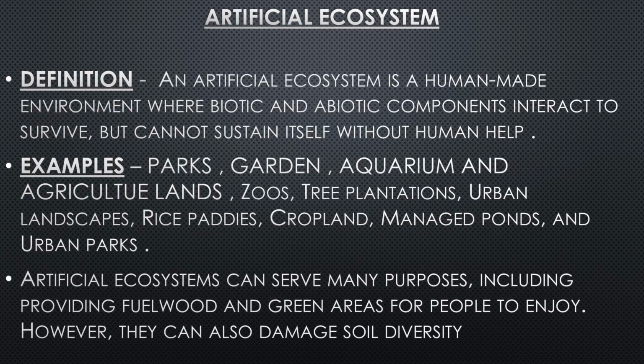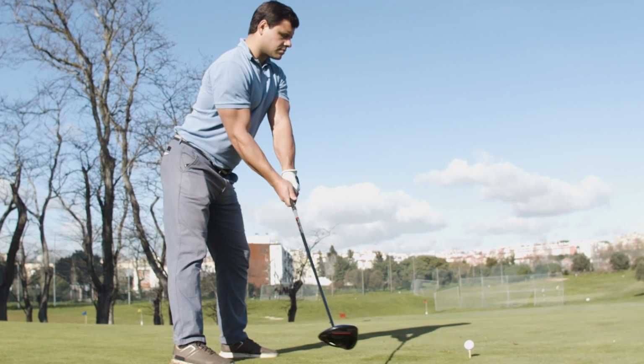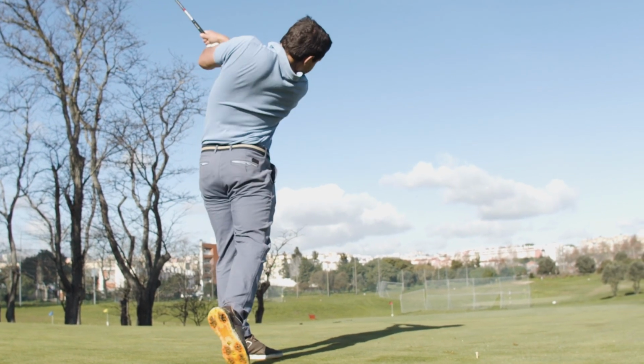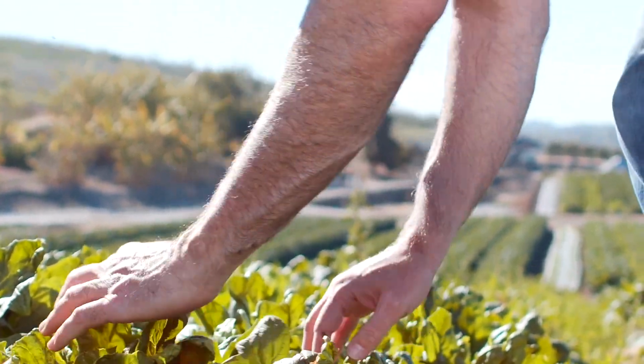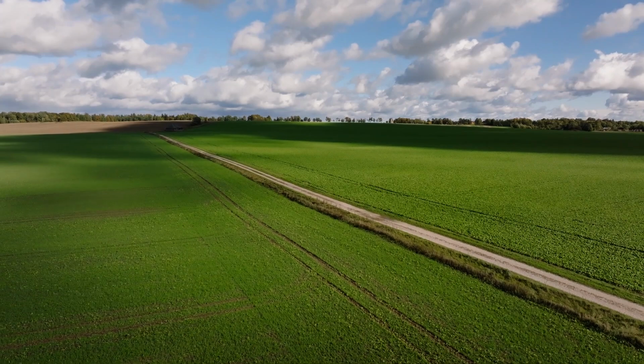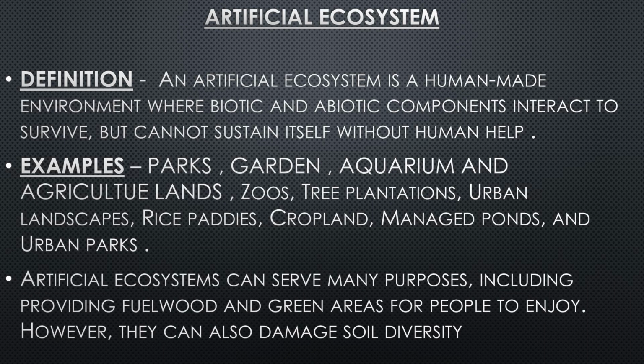Now, artificial ecosystem is the third one. An artificial ecosystem is a human-made environment where biotic and abiotic components interact to survive, but cannot sustain itself without human help. As for example, parks, they are man-made. Gardens, they are also man-made. Aquariums and agriculture lands, zoos and tree plantations, urban landscapes, rice paddies, croplands, managed ponds and urban parks.